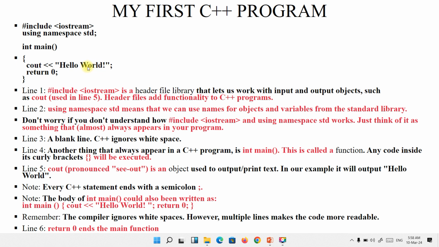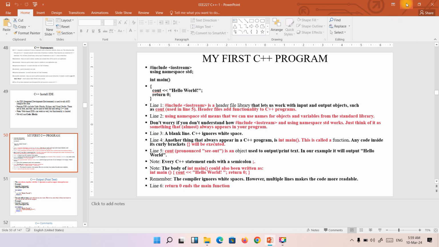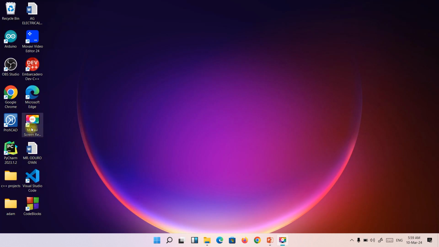Whatever program you write here will only display what is inside the quotation marks. This one will not display, and any other thing here will not display. Then you return zero. The return zero means that nothing should be executed after this program has been executed. That's why it should return zero. All right, so let's go to our IDE and write our program.